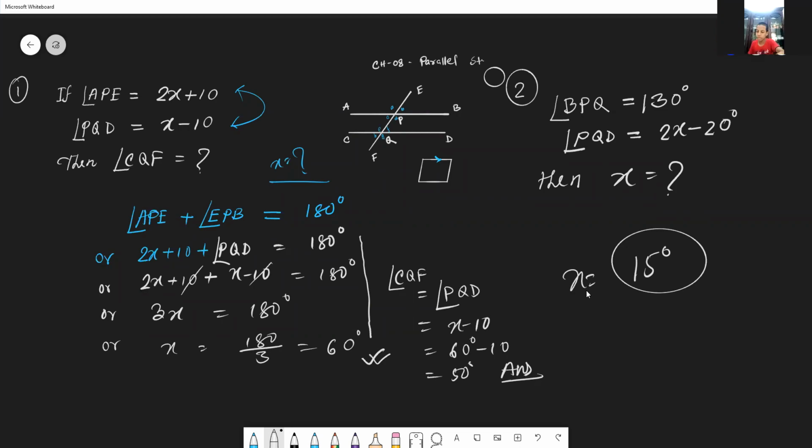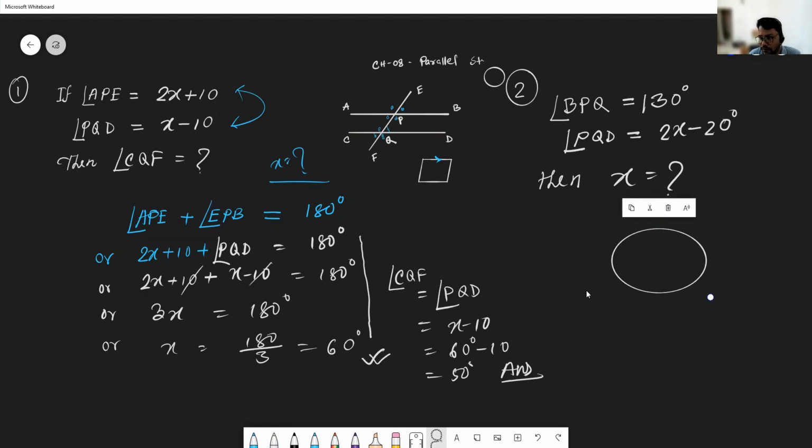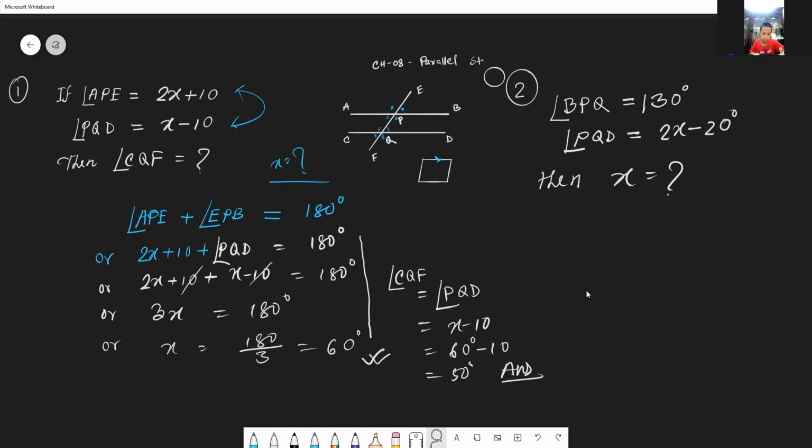Okay, let me try what will be the answer, Baba. Okay, thank you. So you have just made the relation using external alternate angles. But is it possible to make the relation between them by using the concept of interior angles? Are D and F both interior angles in the figure?